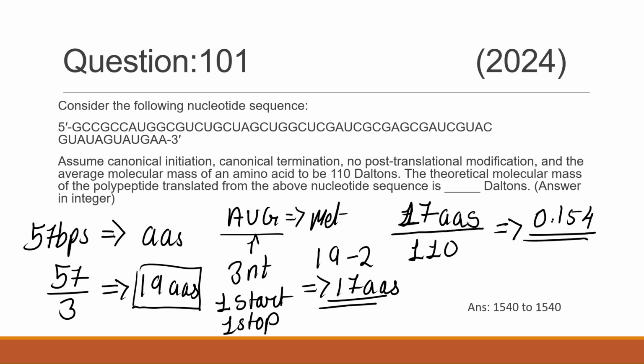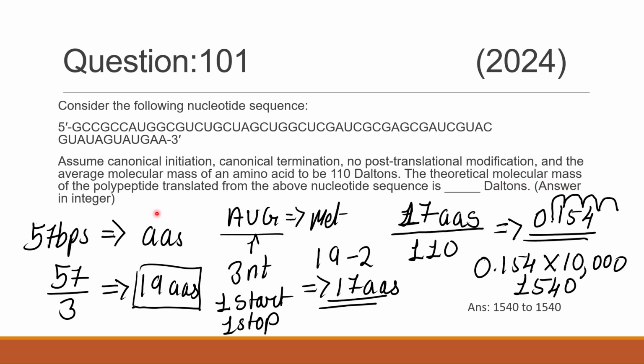So you have to shift the decimal point to the right-hand side 4 times. That means 0.154 multiplied by 10,000. So multiplying this answer by 10,000, you will get 1540. The theoretical molecular mass of the polypeptide from the above nucleotide sequence is 1540 daltons. Thank you. This is the end of the video.